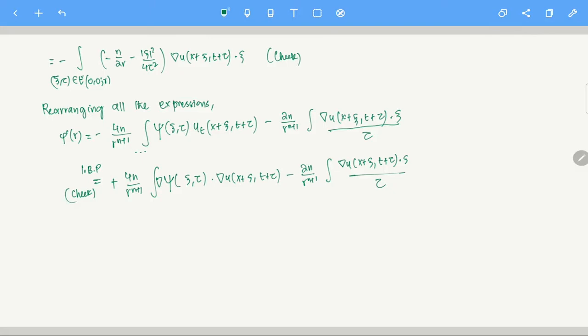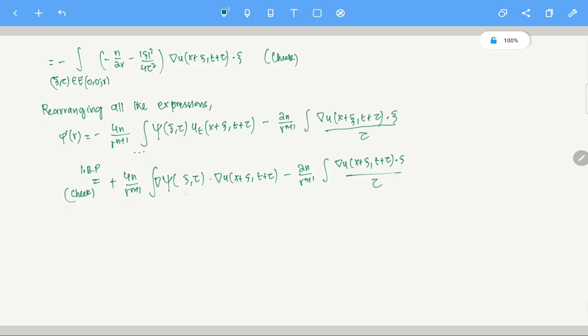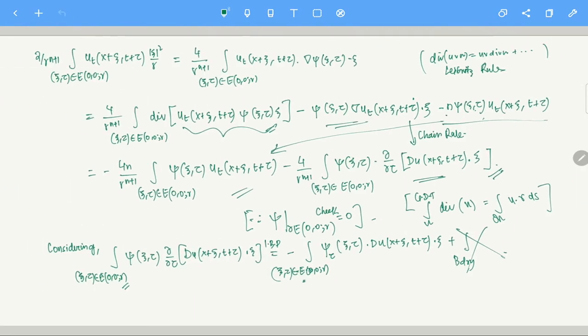Once I have this, then I can write it like this. Now, I'm missing something. No, I'm not missing anything. What is the gradient of psi? That's what we calculated somewhere, no?